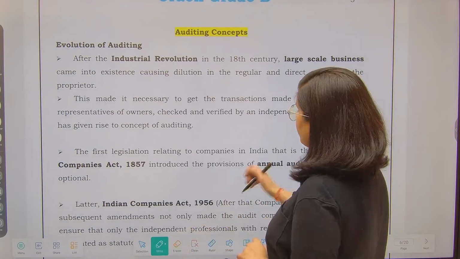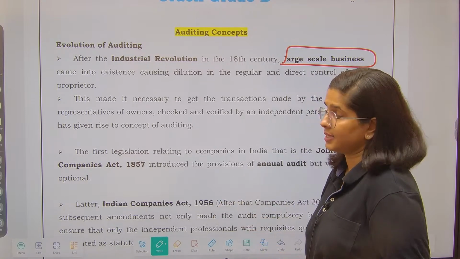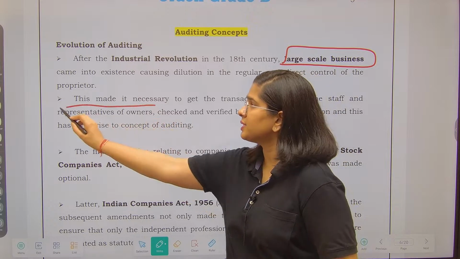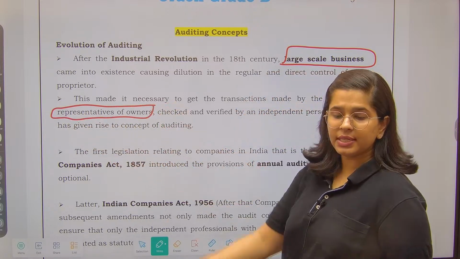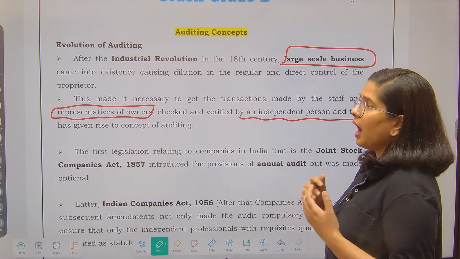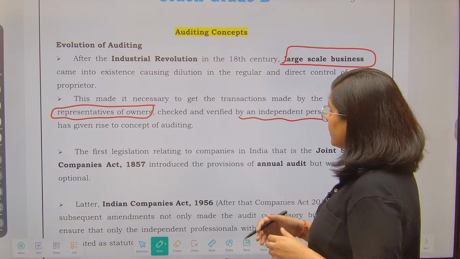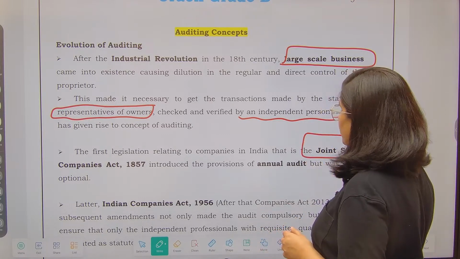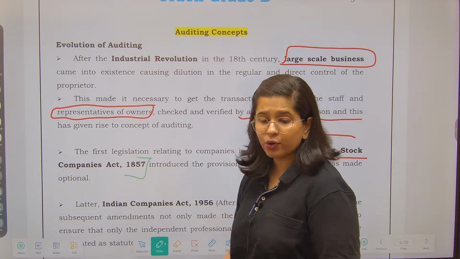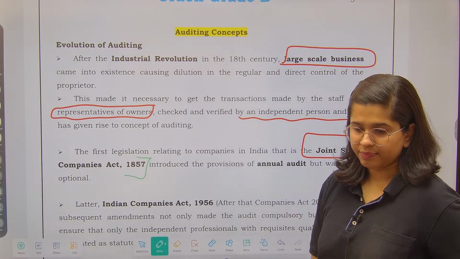After the Industrial Revolution in the 18th century, large-scale businesses came into existence. Now, when large-scale businesses came into existence, it was necessary to have representatives of the owner who checked and verified the accounts. So this gave rise to the concept of auditing. The first legislation that came in India was the Joint Stock Companies Act 1857. It also introduced the concept of company, and it also brought in the audit.